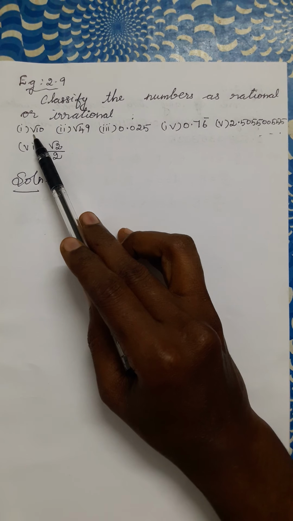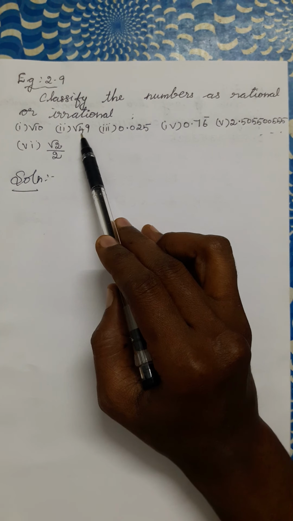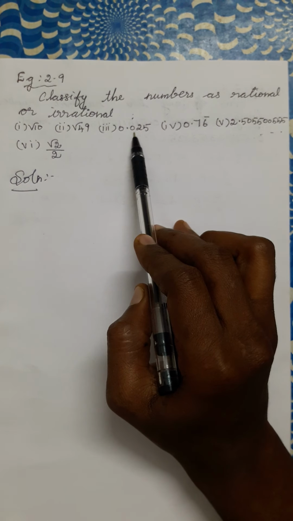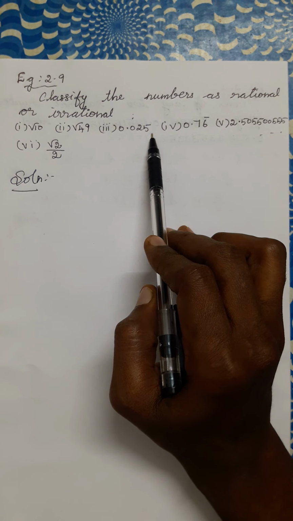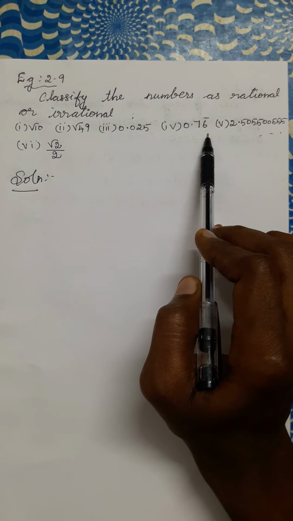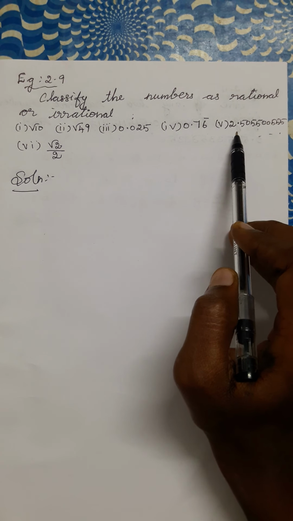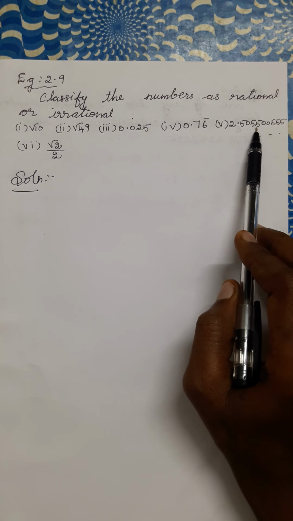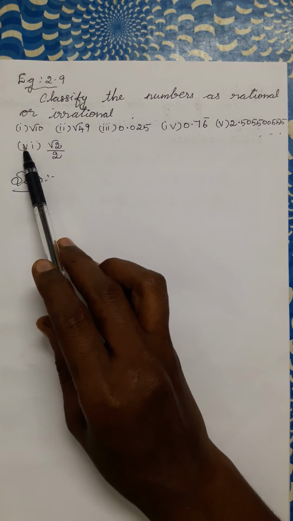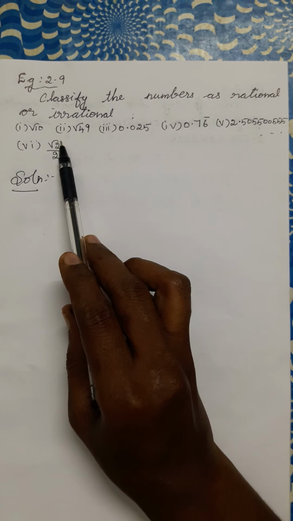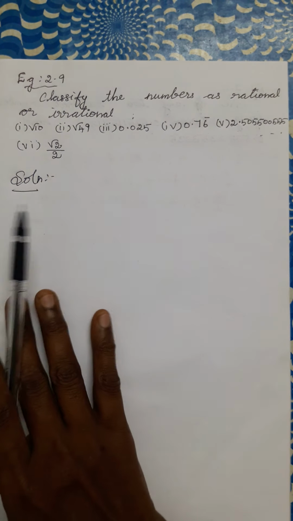First question, root 10. Second question, root 49. Third question, 0.025. Fourth question, 0.76 bar. Fifth question, 2.5055005555 etc. Sixth question, root 2 by 2.